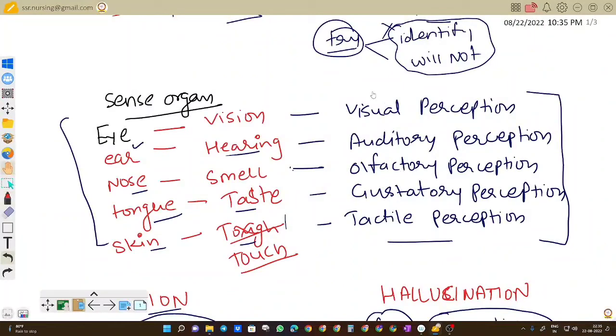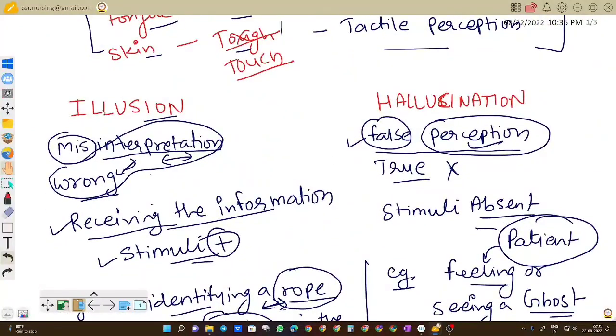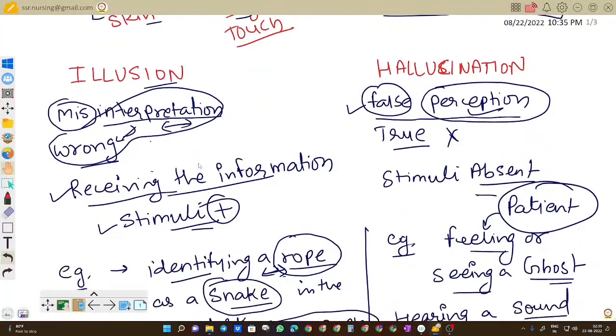So these are the perceptions associated with the particular sense organs, and we have two kinds of disorders related to perception, that is illusion and hallucination. Illusion is misinterpretation. That means we have the object or stimuli in front of us, but we wrongly identify the information.